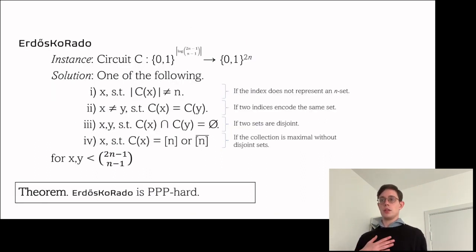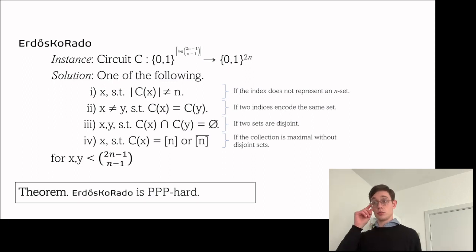So we define a problem called the Erdős-Ko-Rado problem, where now we want to ensure that the collection has the precise number of elements that we need. So we have this alpha bits as input, and we're going to keep the first three types of solutions, and then add a new type of solution. If the collection is indeed maximal without containing any disjoint sets, then it has to contain one of these two sets. So we allow this as a solution.